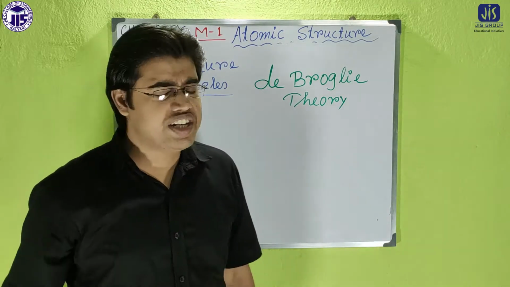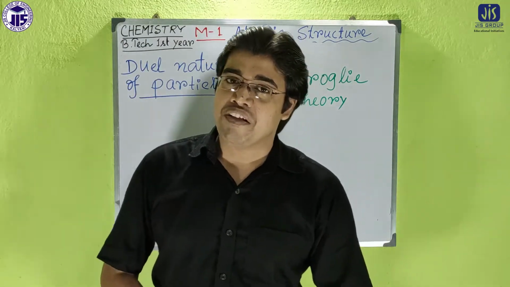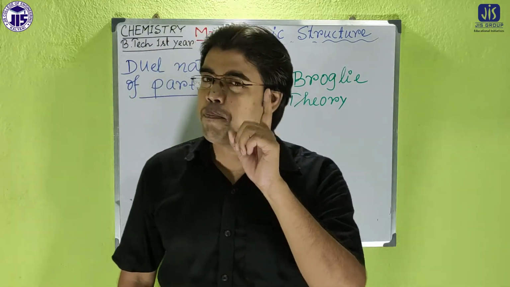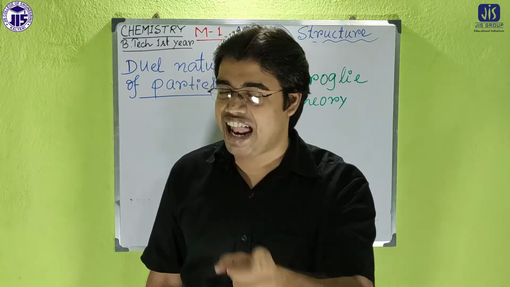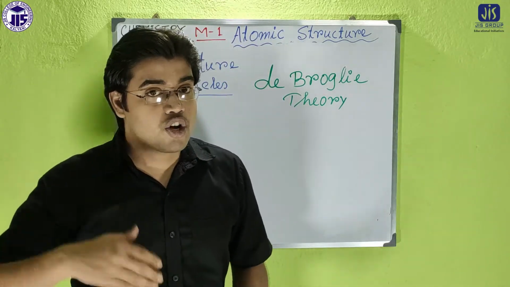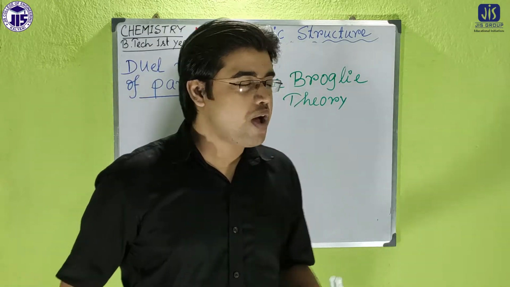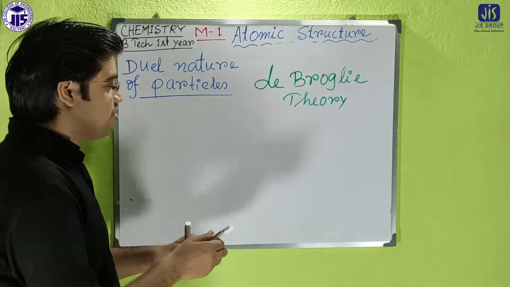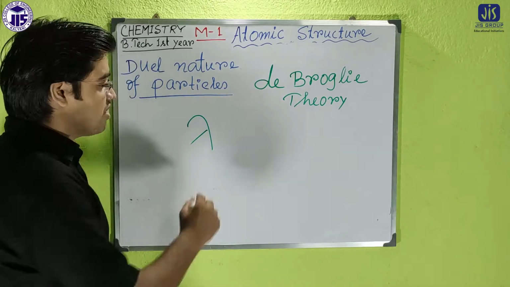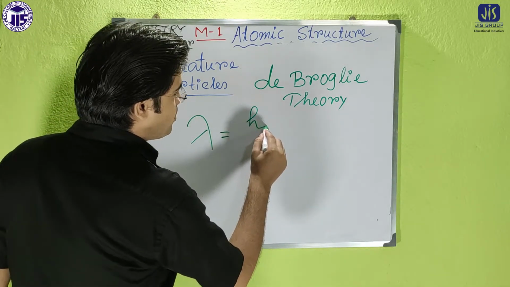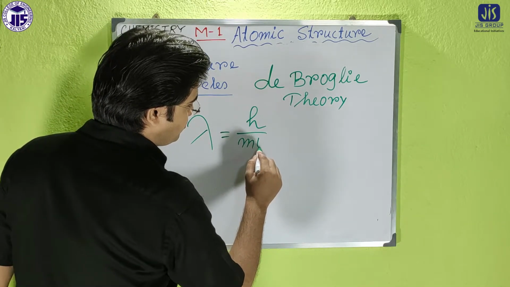That means, according to de Broglie, each and every microscopic particle is associated with some wavelength or wave character, and that wave is called matter wave. So according to de Broglie, the matter wave, which is represented by lambda, is lambda equals h by mv.